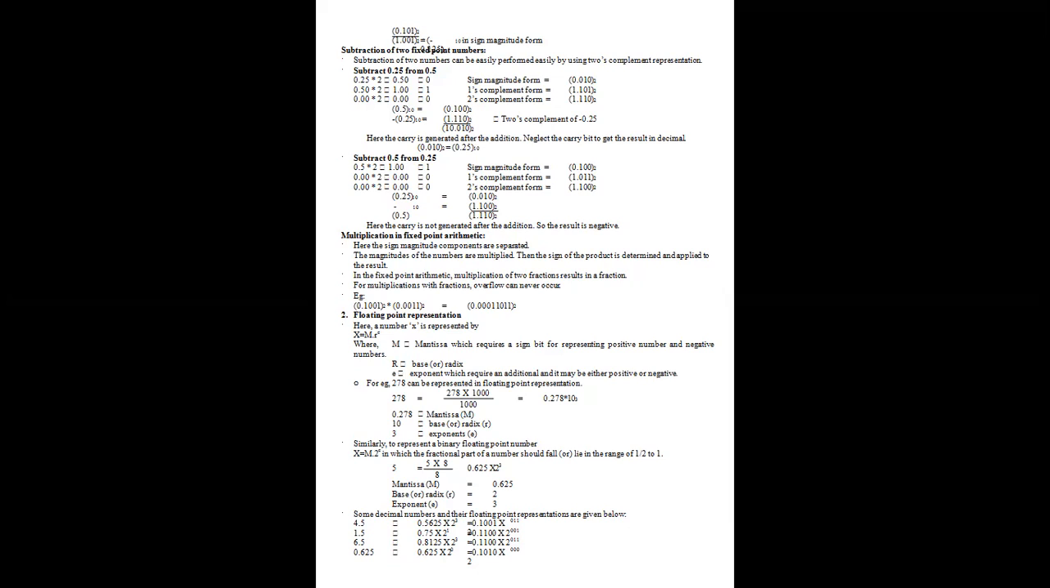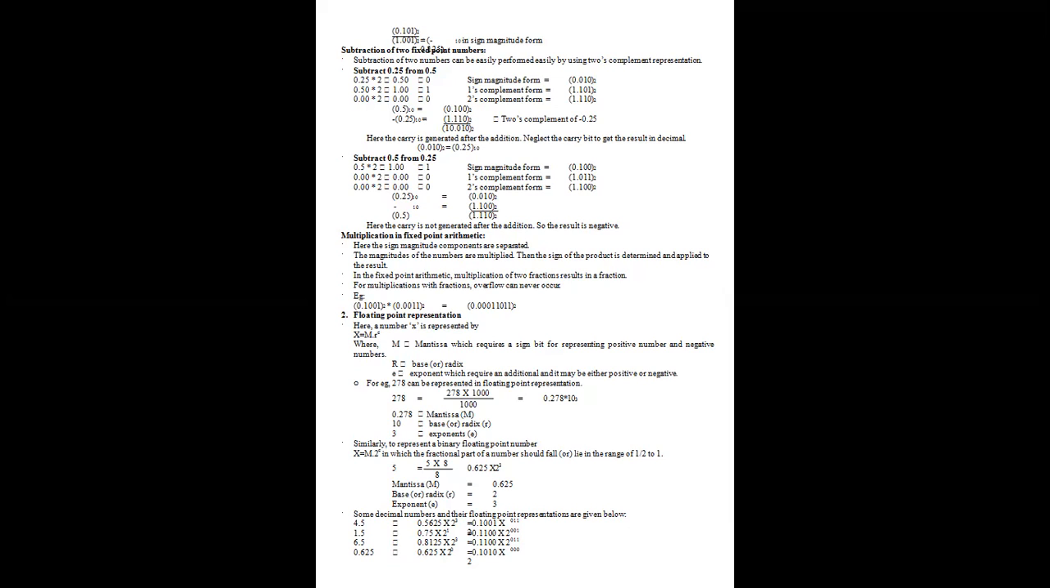The next one is floating point representation. A floating point number x is represented as x equals M into R to the power E, where M is the mantissa, which requires a sign bit for representing positive and negative numbers, R is the base or radix, and E is the exponent, which may be either positive or negative. For example, 278 can be represented in floating point as 0.278 into 1000, that is 10 to the power of 3. 0.278 is the mantissa, 10 is the base or radix, and 3 is the exponent.